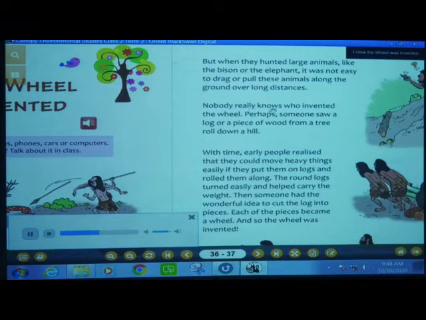Nobody really knows who invented the wheel. Perhaps someone saw a log or a piece of wood from a tree roll down a hill. With time, early people realized that they could move heavy things easily if they put them on logs and rolled them along. The round logs turned easily and helped carry the weight. Then someone had the wonderful idea to cut the log into pieces. Each of the pieces became a wheel, and so the wheel was invented.